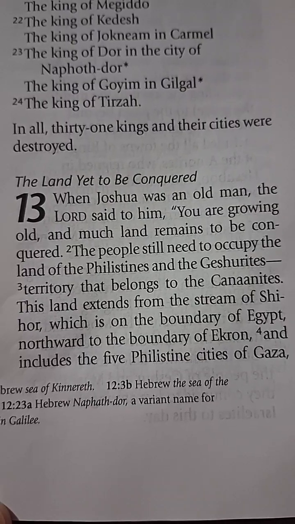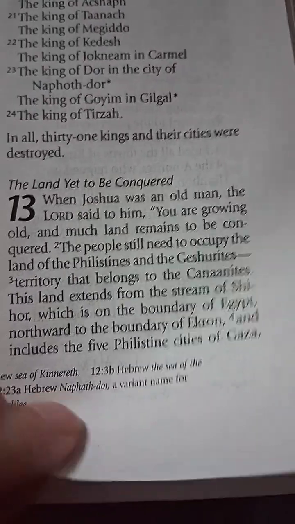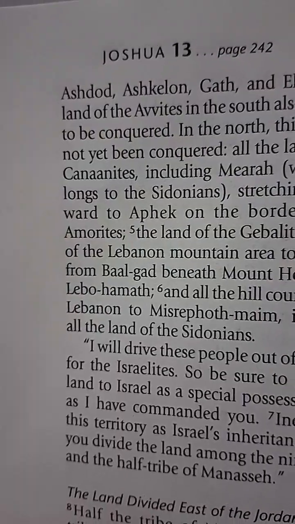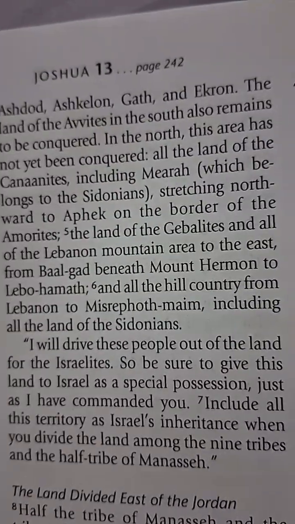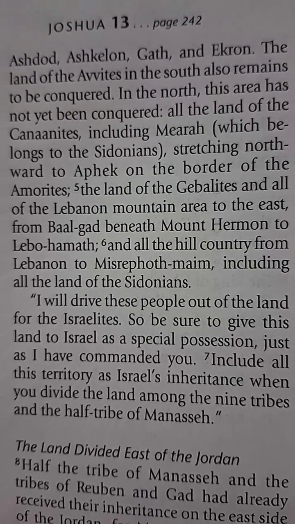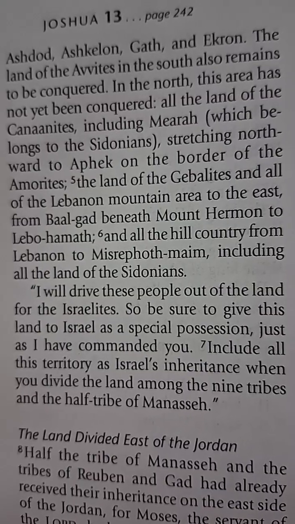boundary of Ekron, and it includes the five Philistine cities of Gaza, Ashdod, Ashkelon, Gath, and Ekron. The land of the Avvites in the south also remains to be conquered. In the north, this area has not yet been conquered.